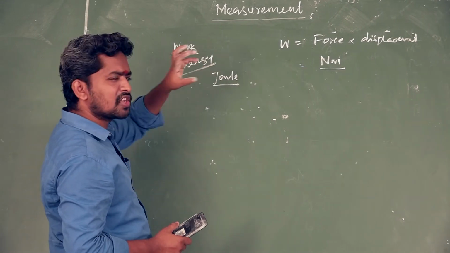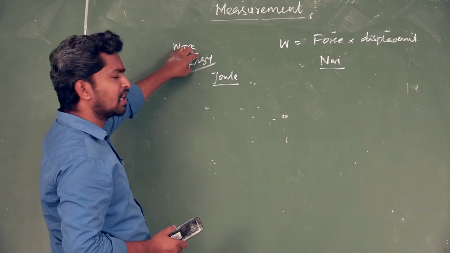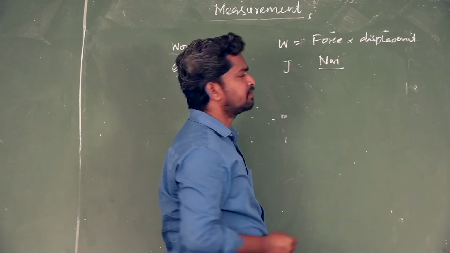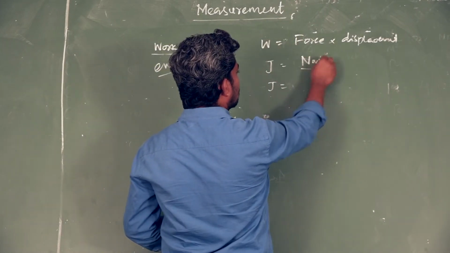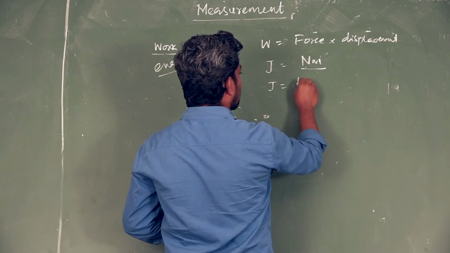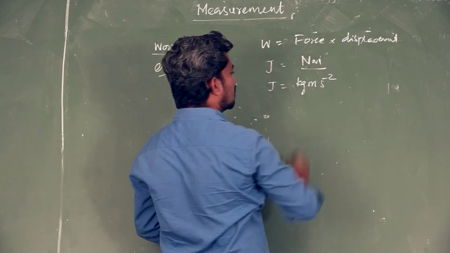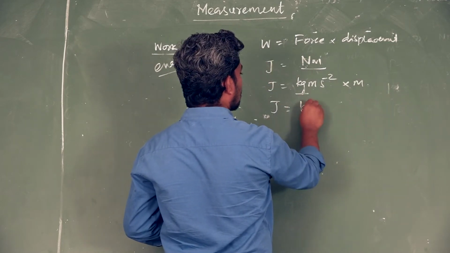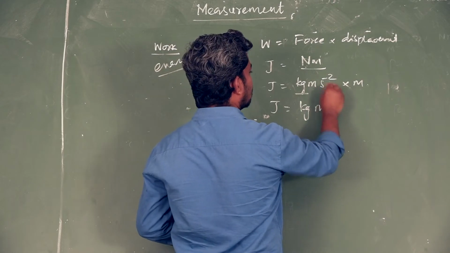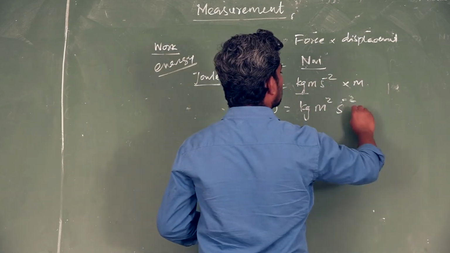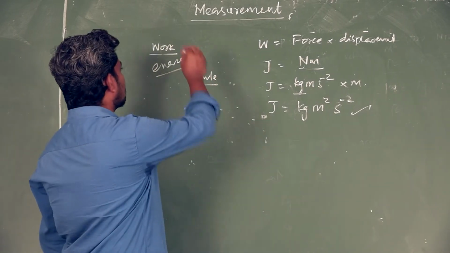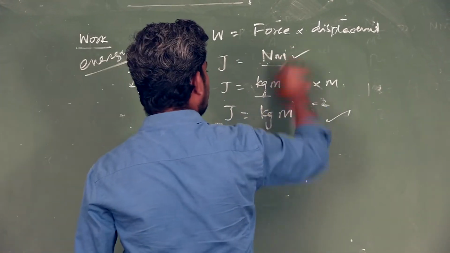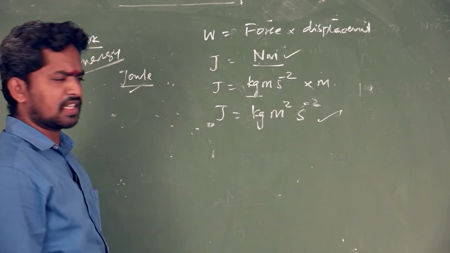This is based on the SI system. Joule is the unit of energy, and the equivalent unit of Joule is Newton meter, from the expression. So Joule is equal to Newton meter or kilogram meter second minus 2 into meter, which is kilogram meter square second minus 2. This is another equivalent unit of Joule. SI unit of energy or work done is Joule. Equivalent unit of Joule is Newton meter, and another one is kilogram meter square second minus 2.